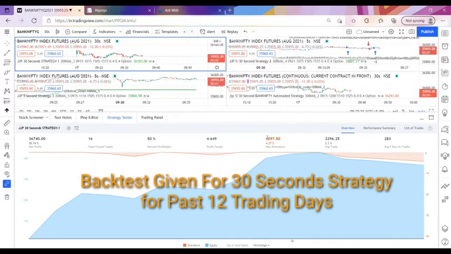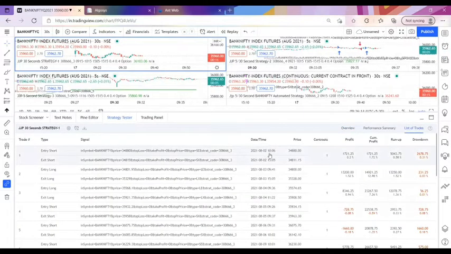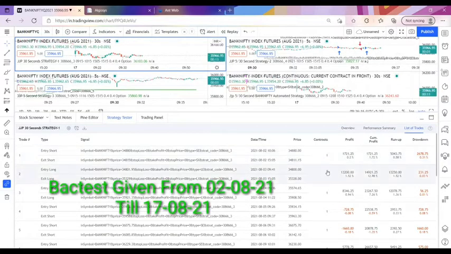So according to this only, we are saying you to keep 10,000 as an extra amount in your demat account. Then only the funds will not be rejected for every trade entry. So according to this only we will be calculating the risk management. You can see here almost 16 trades have been executed for the past 12 trading days. It is showing the result from the date of 2nd August till date.